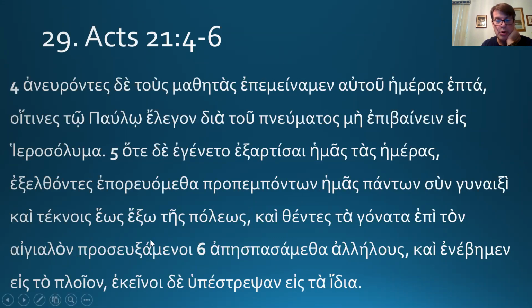Having prayed, the key is the hidden sigma alpha, it's aorist. -men endings are passive or middle participles, but proseuchomai is deponent. So it looks middle or passive, but it isn't. So having prayed, verse 6, we said goodbye to one another, aorist because of the sigma alpha. Apaspazomai, I think we saw that in the previous slide, reflects the reciprocal pronoun.